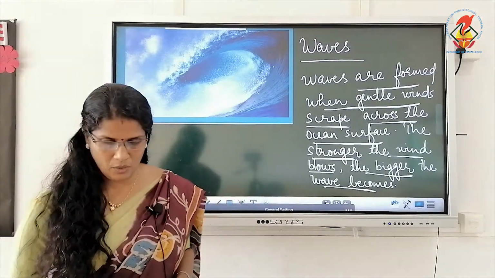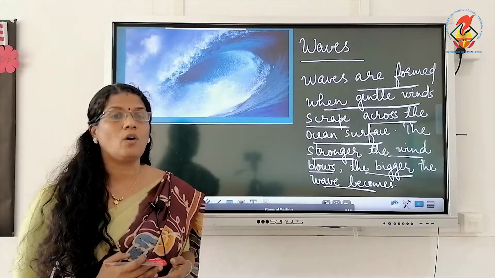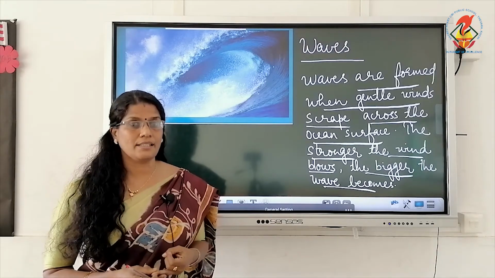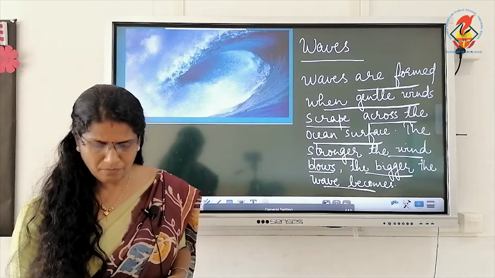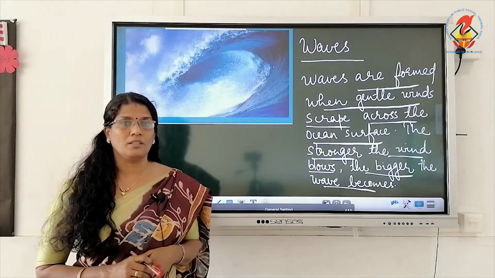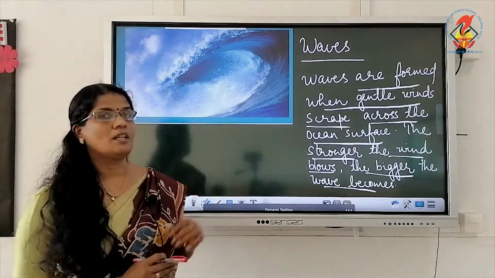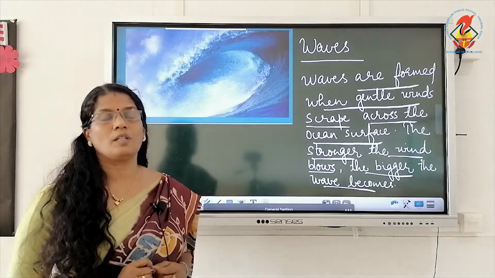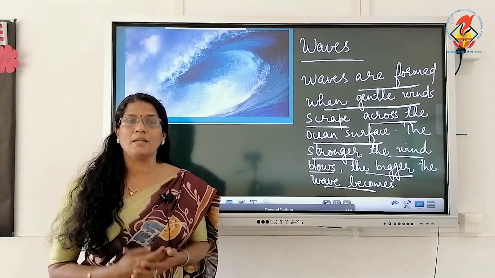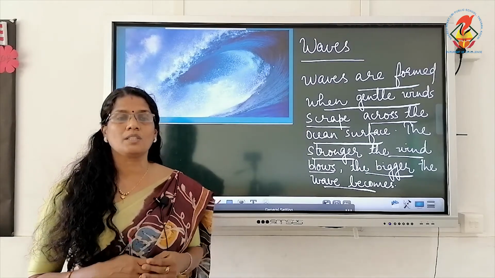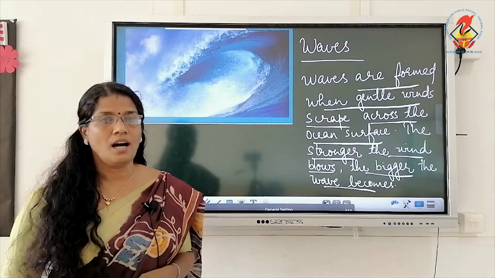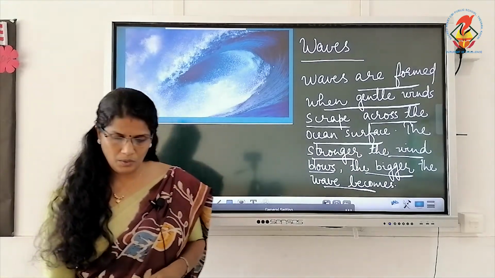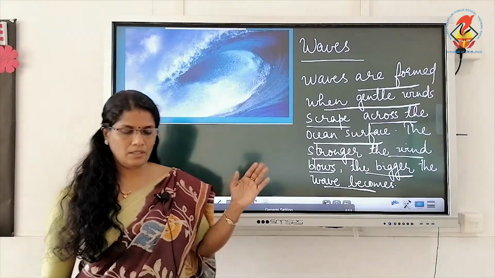Waves may also occur due to earthquakes, landslides and volcanic eruptions under the ocean. This also causes waves, for example, a tsunami. Tsunami means harbor waves. Why is this name given? Because a tsunami causes massive destruction in the harbors. That is why we call it a tsunami. Okay, now waves are clear to all of you.